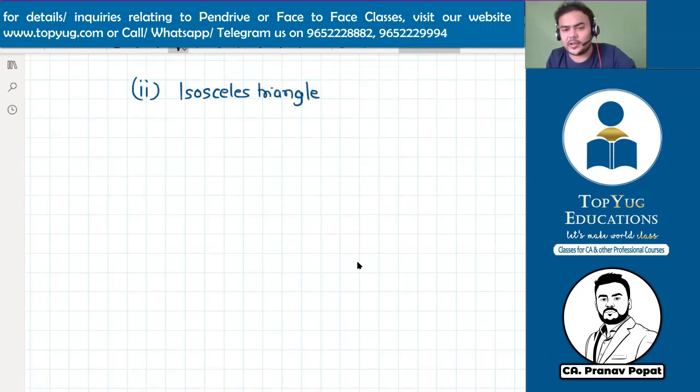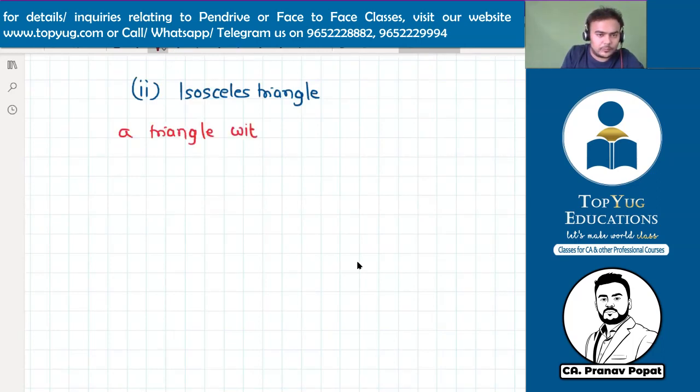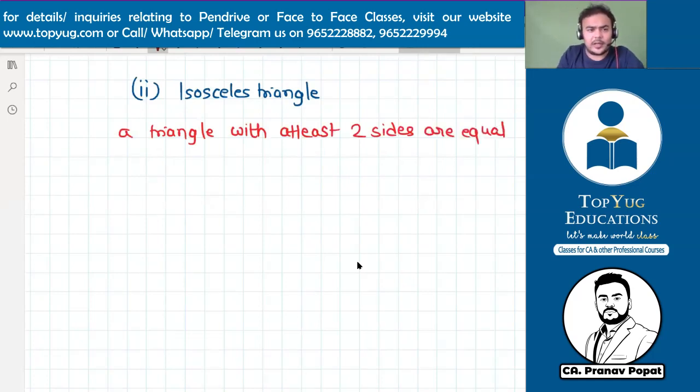Sir, what is an isosceles triangle? Tell me, what is an isosceles triangle? Do you know? A triangle with at least two sides equal is called an isosceles triangle.